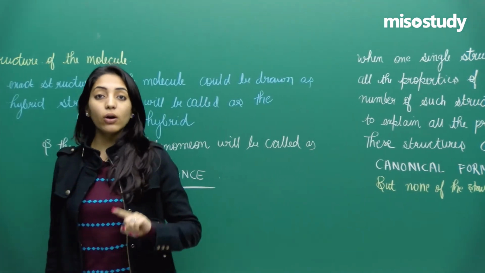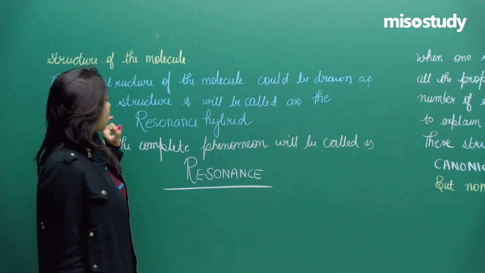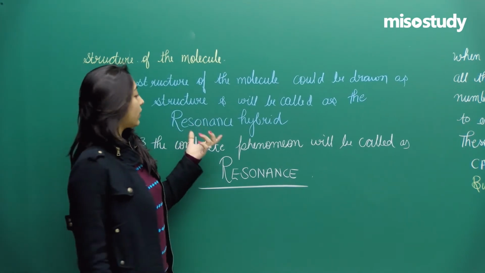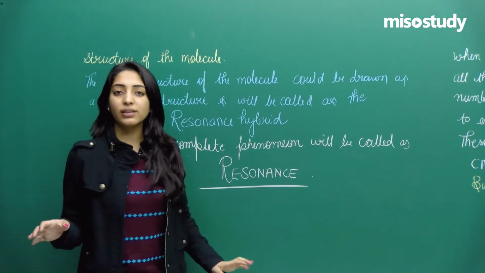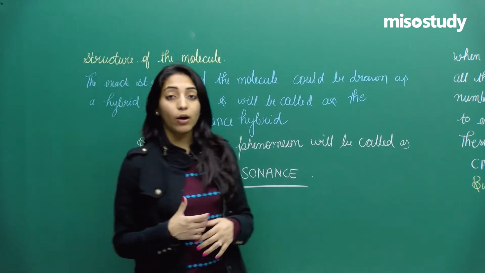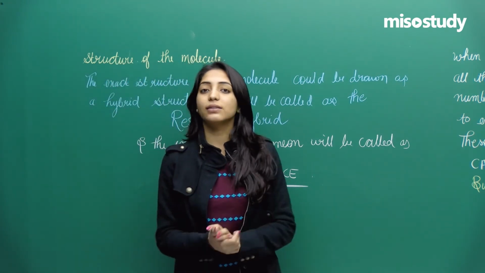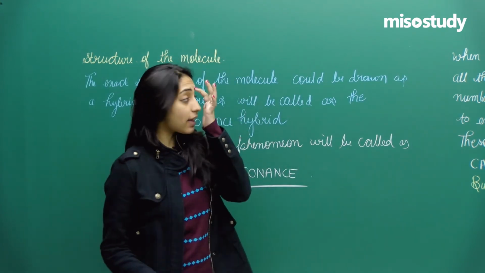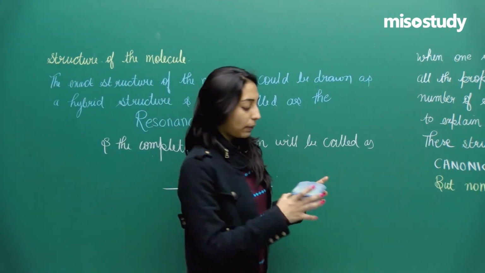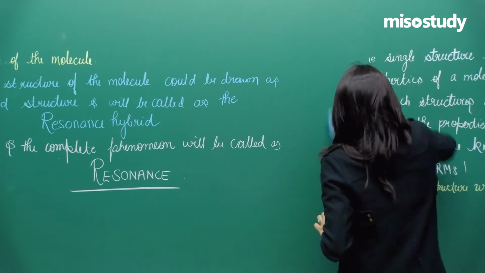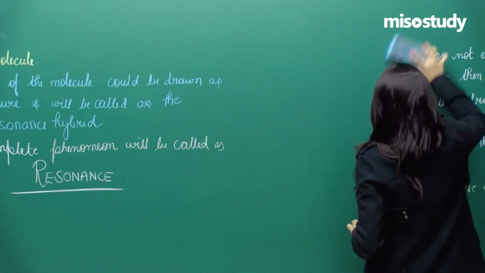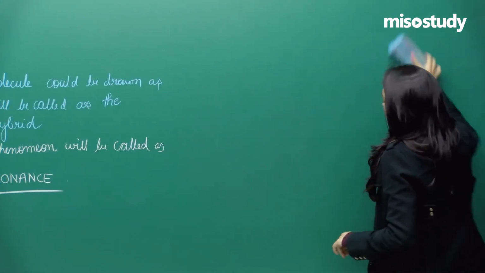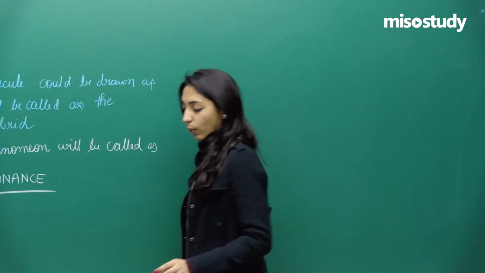If however you want to draw the exact structure of the molecule, that structure you can draw, but that will be a kind of hybrid, okay. So that is given the name resonance hybrid, and the entire process of drawing different structures, that entire thing is known as resonance, okay. So now let us go into the details about the resonance which is taking place in chemistry. So let's discuss the details one by one.